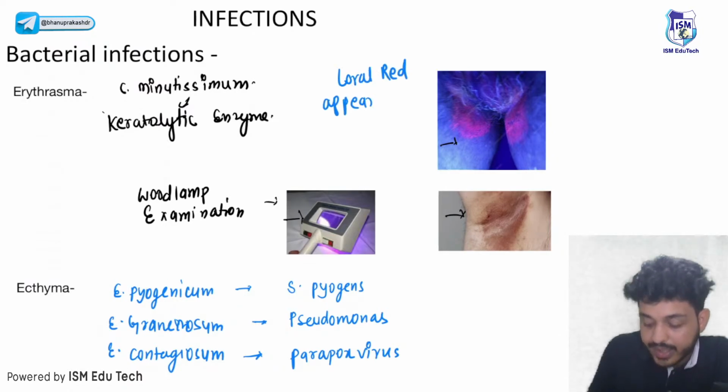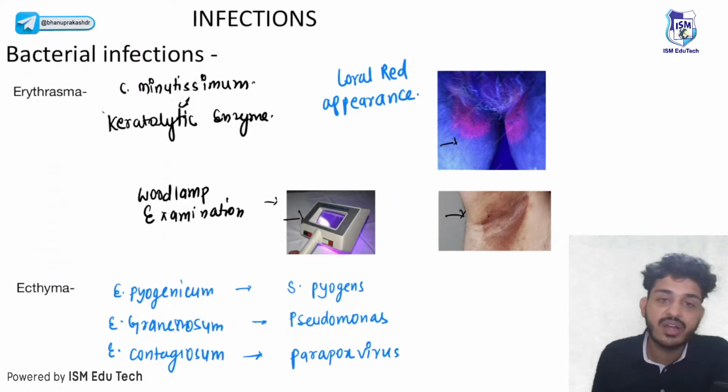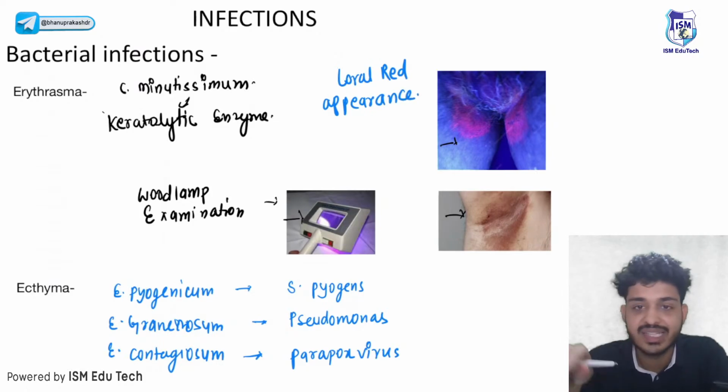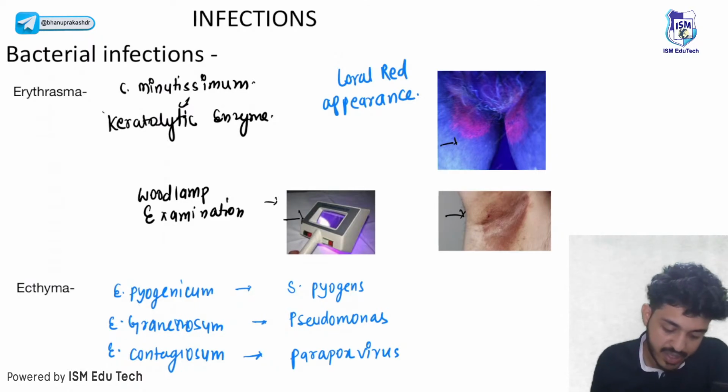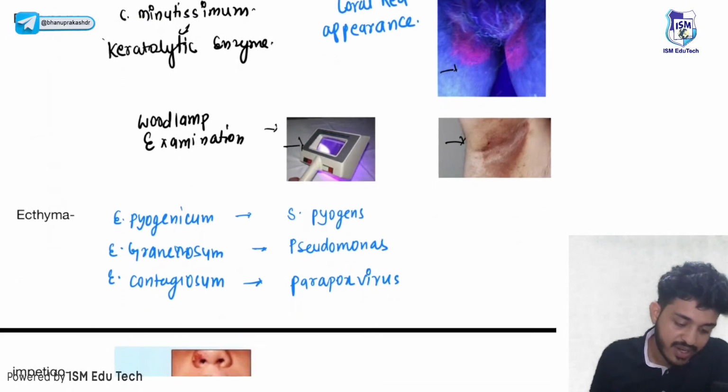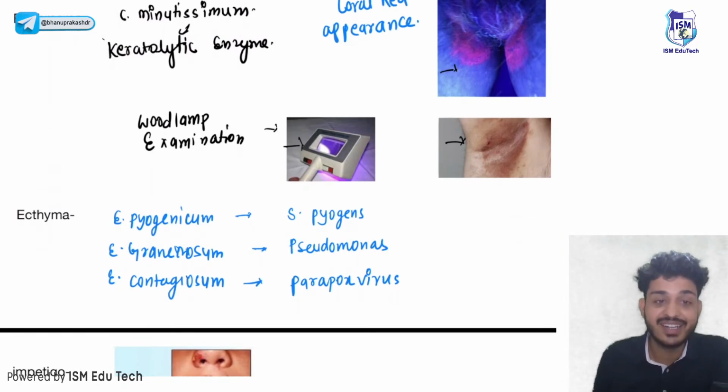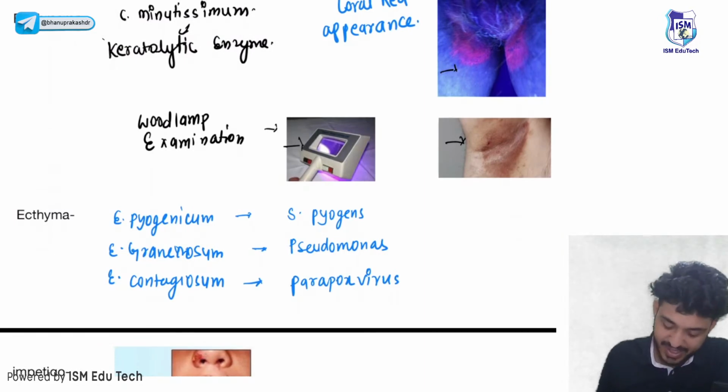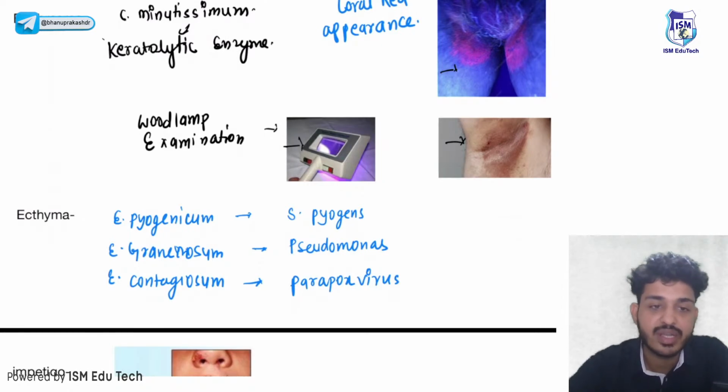Coral red appearance, दिख रहा है? This one is your coral red appearance in erythrasma. Next one is your ecthyma. Ecthyma has multiple types. I have grabbed it all together here. First one is your ecthyma pyogenicum.